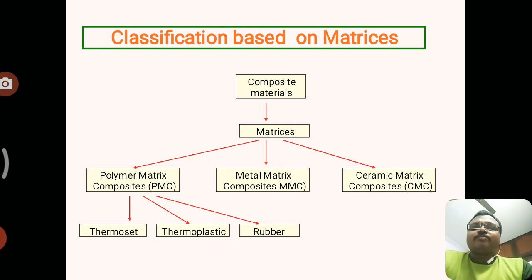Further, polymer matrix composites, that is PMC, is divided into three categories such as thermosetting resins, thermoplastic resins, and rubber.